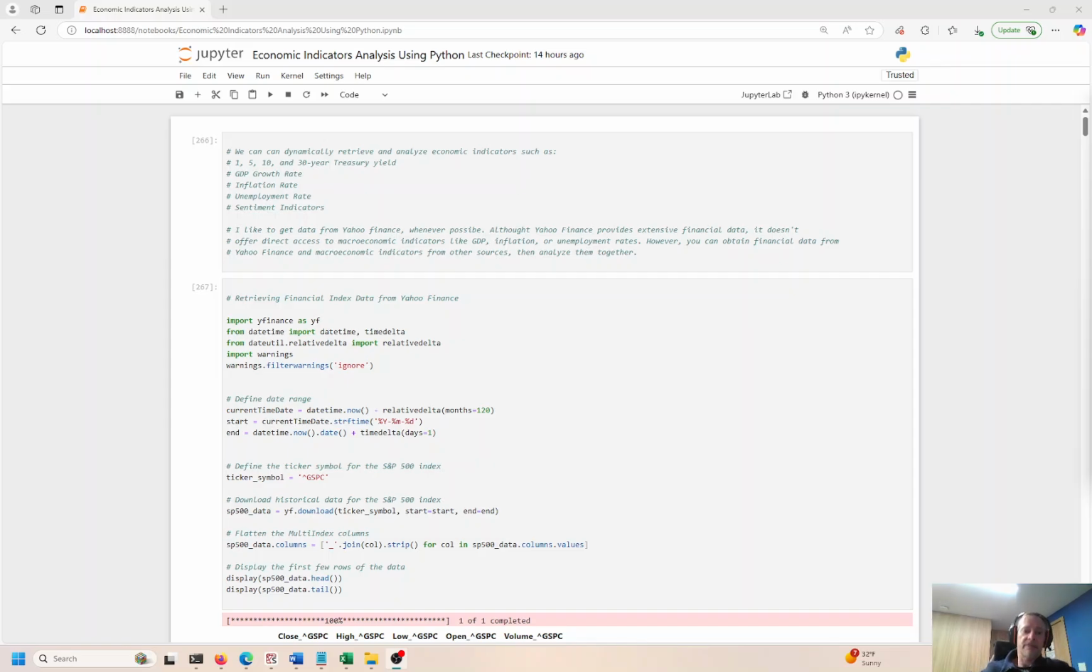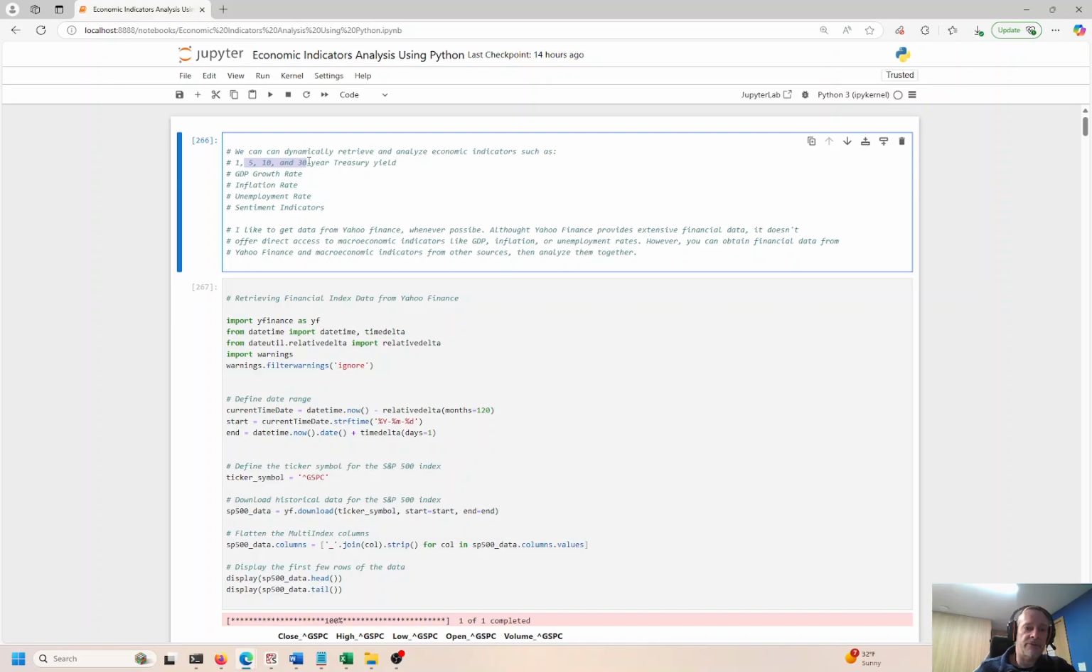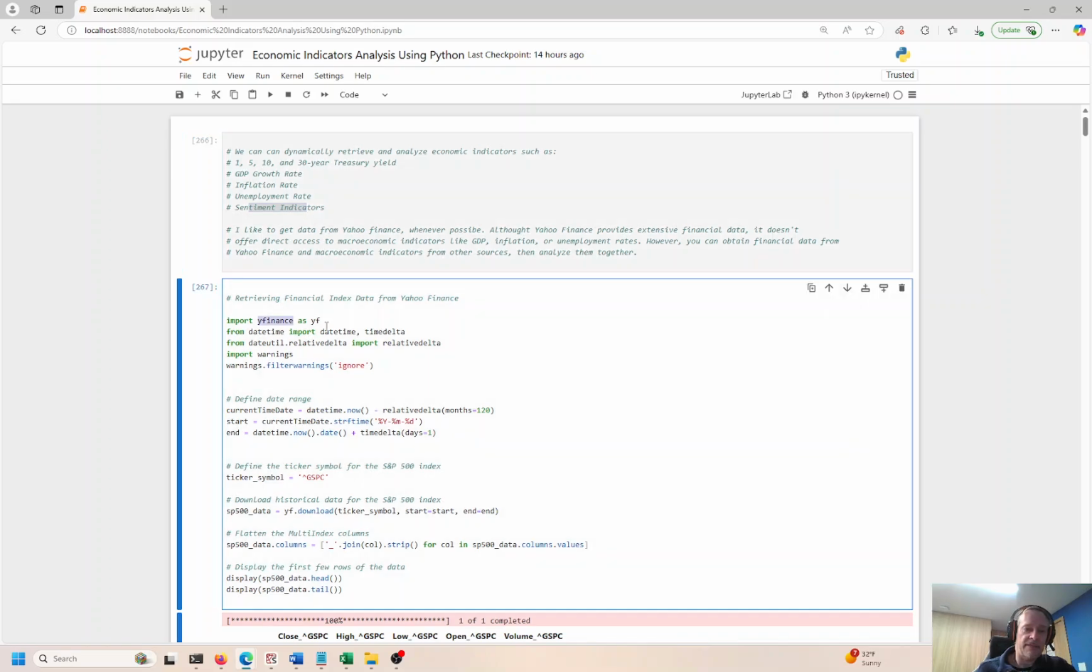We can dynamically retrieve a lot of information from the web. We can get 1, 5, 10, 30-year Treasury yields. We can get GDP growth rates. That's exactly what we're going to do. Inflation rates, we got that. Unemployment rates, sentiment indicators, we have that too. We're going to get a lot of things from Yahoo Finance as much as possible. That's a great resource. You can pull that in right here.